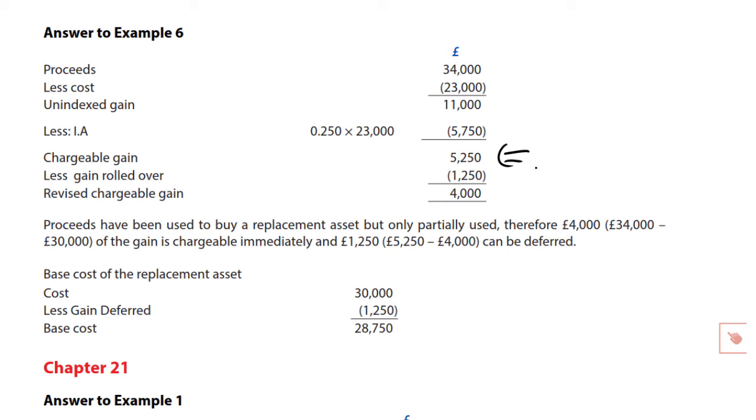And now what happens? We had the insurance proceeds, and we have reinvested some, but not all of those proceeds, in acquiring a replacement asset there. Well, let's just make it easier, and let's think about what would have happened if all the £34,000 proceeds had indeed been reinvested in another replacement asset.